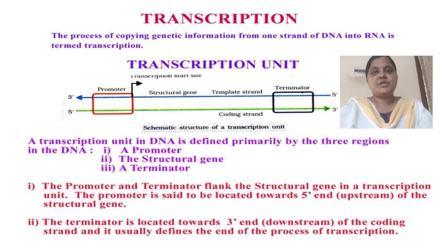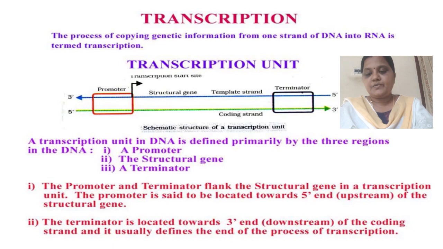A transcription unit in DNA is defined by 3 regions: promoter, structural gene and terminator. So the first one is the promoter. See in the diagram, the schematic structure of the transcription unit.